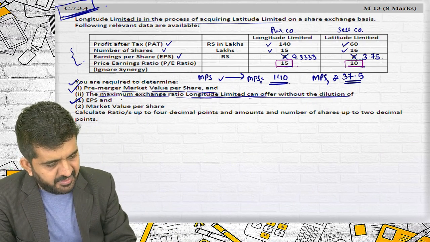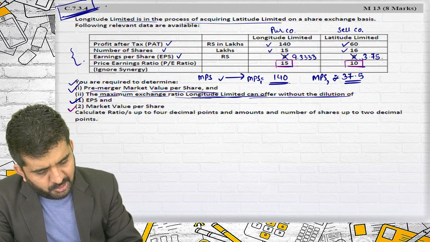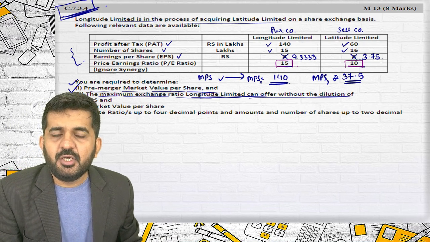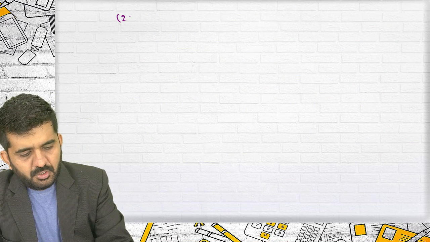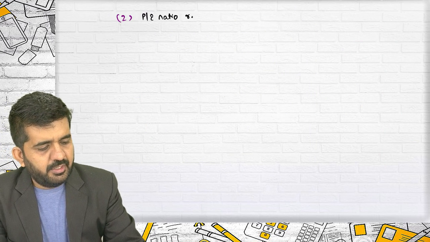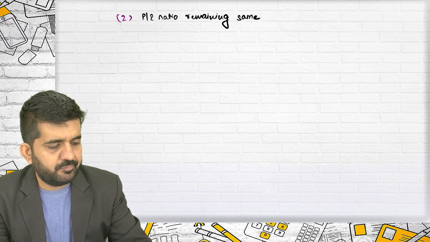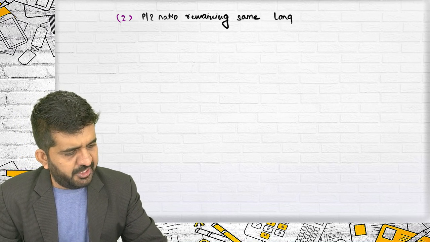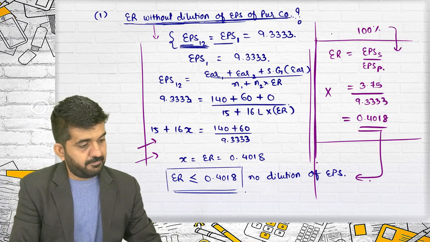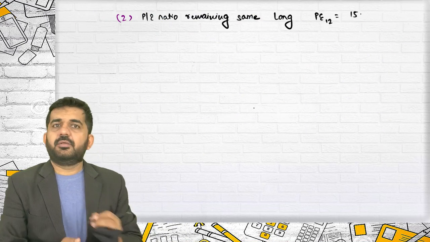Let us do that. The maximum exchange ratio Longitude Limited can offer without a dilution of MPS, market price per share. Is it correct? Assuming the PE ratio remains the same for Longitude, which is nothing but $50.